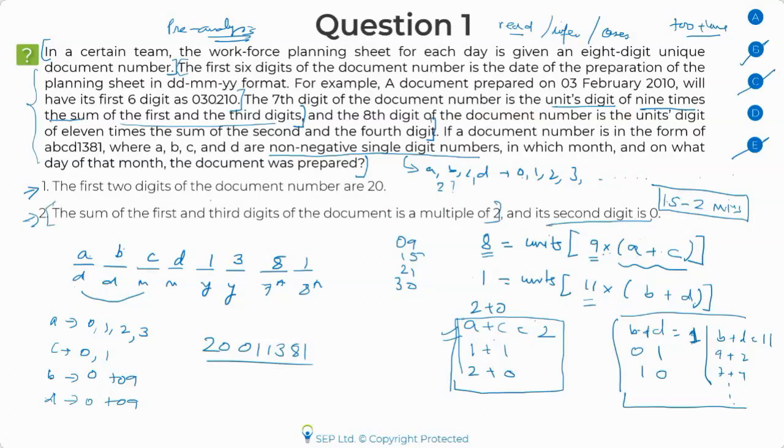Its second digit is 0. Okay, this is 0. Now, if this is 0, I can say that this has to be 1. That's for sure. But what about A and C? I'm just being told that it is a multiple of 2. So either it could be 2, 0, or it could be 1, 1. So there are two possibilities that come from here when I just know it's a multiple of 2. And since I'm getting two different answers out here, I would say this is not sufficient. Statement 2 is not sufficient. So the correct answer in this case is going to be option A.